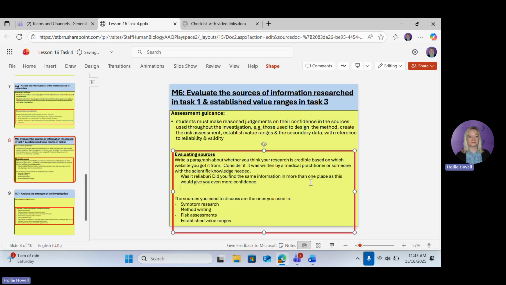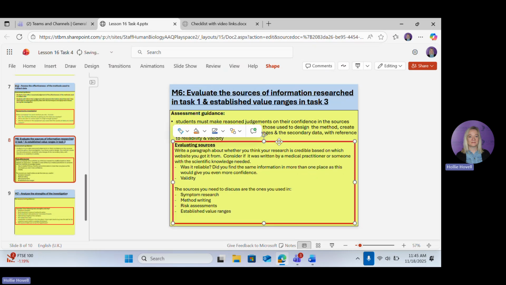The other thing that it wants you to talk about is validity. So was the data valid as well? So valid means kind of, is it answering the original question? So like, is it in the right context, if you like? So was the data valid is the second question.